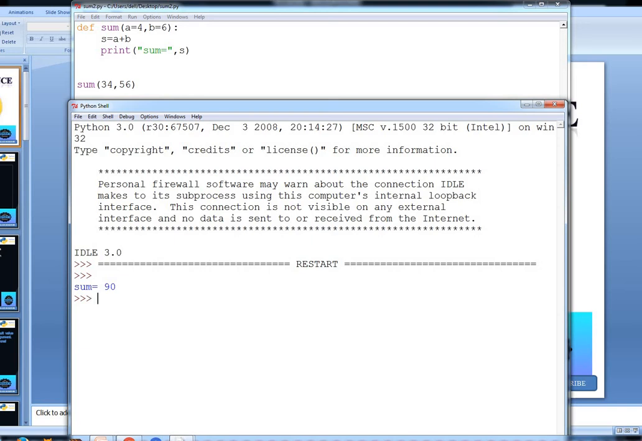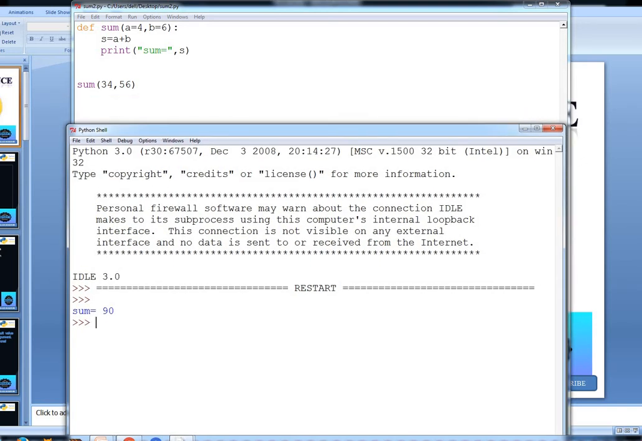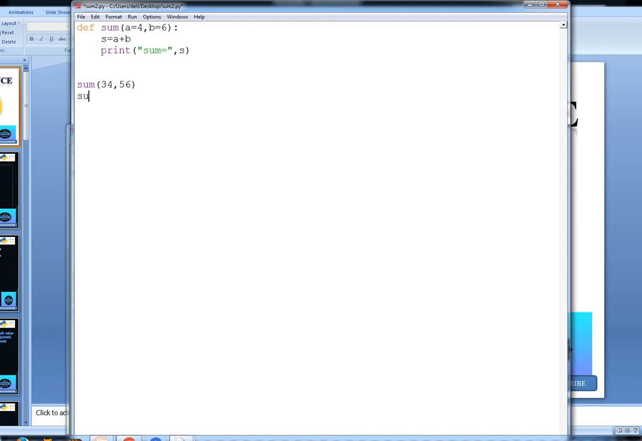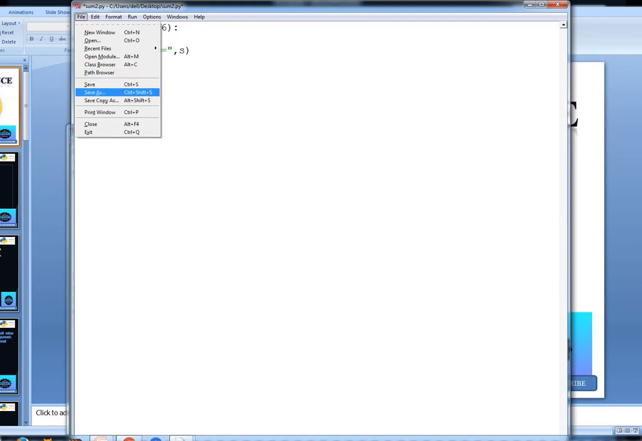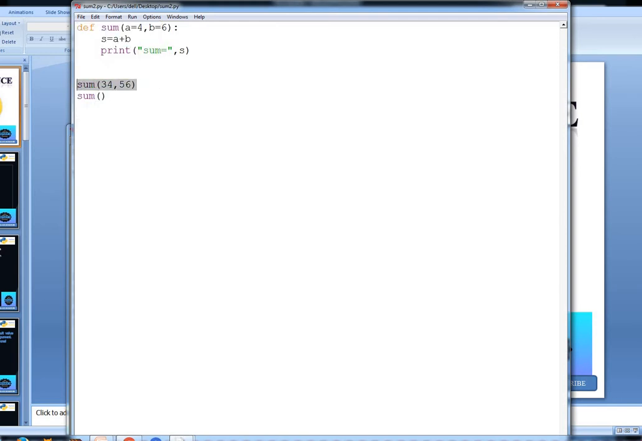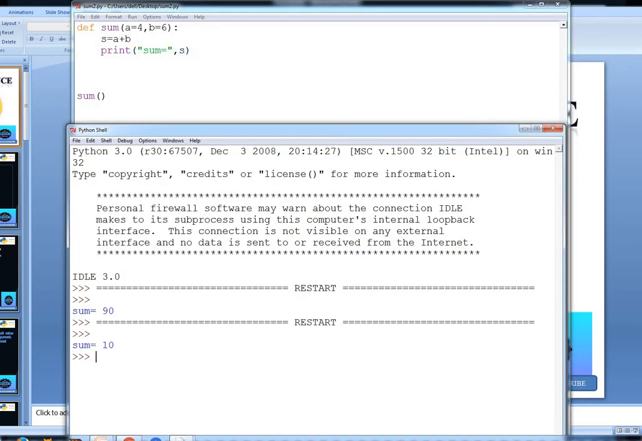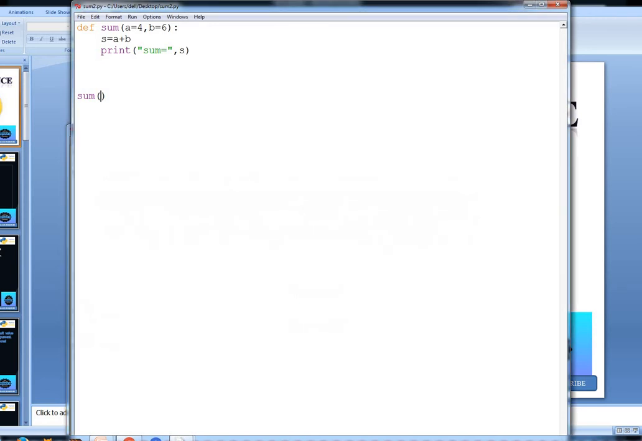Then what is the use of giving the values a equals 4 and b equals 6? Suppose we call the sum function without any values. We delete these values and call the sum function without any values. Now run, and the result is 10. It means that if we are not giving any values, it takes a as 4 and b as 6, and the result is 10.